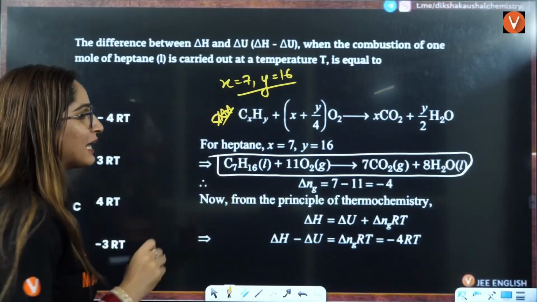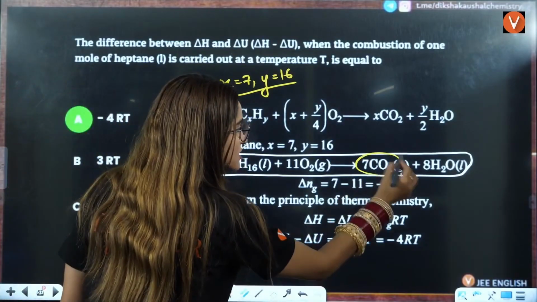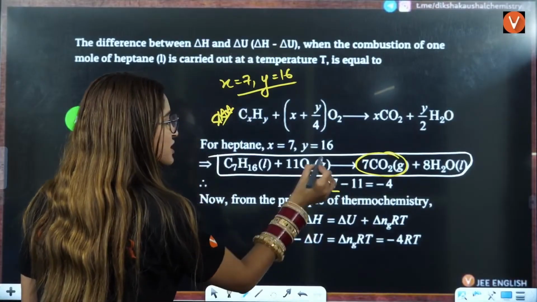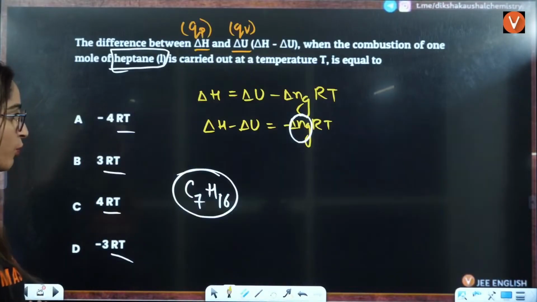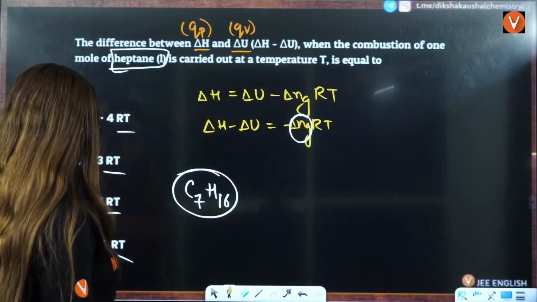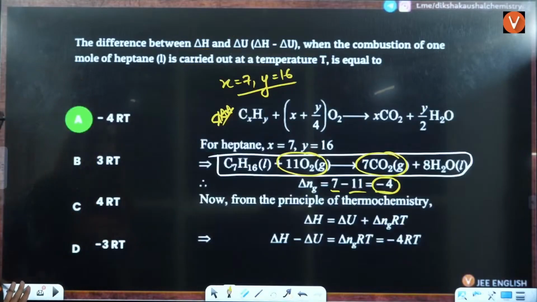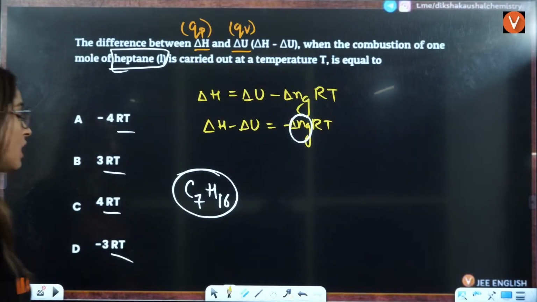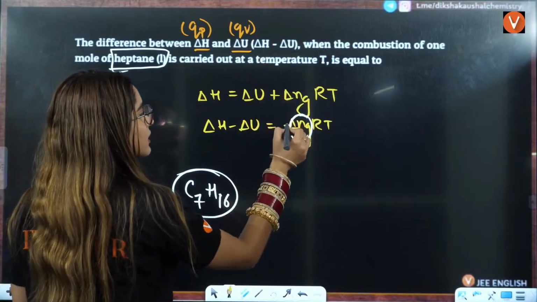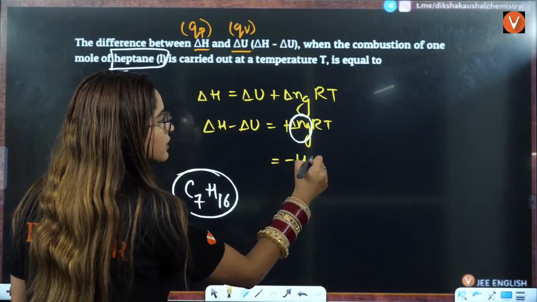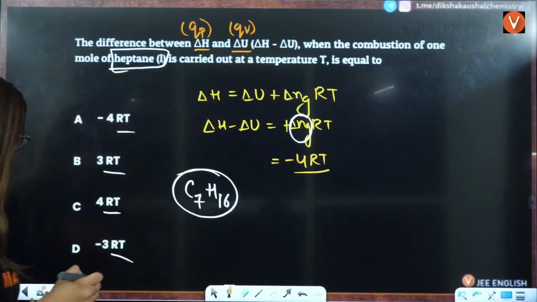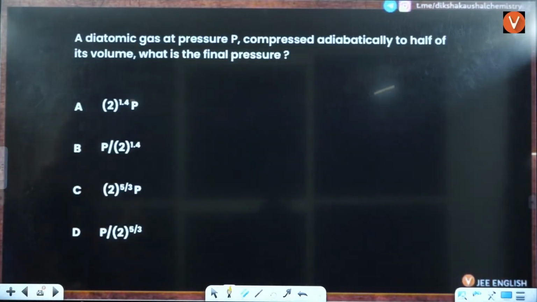Now here delta ng will be equal to gaseous products minus gaseous reactants. Products gaseous is 7, reactants gaseous is 11, so 7 minus 11, that is minus 4. Once you put it here, wait a minute, delta H is delta U plus delta ng RT. So here the answer is going to be minus 4 RT. So A is the correct answer.